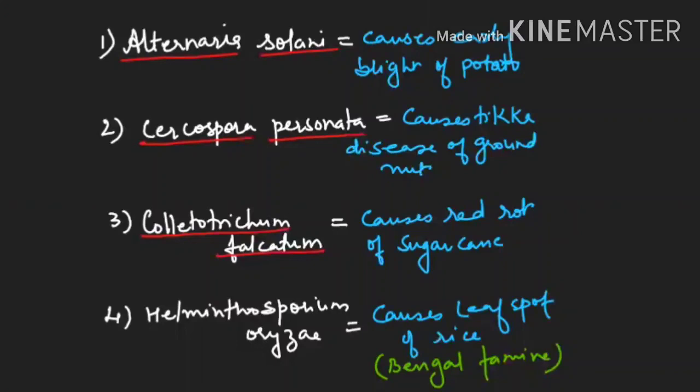Okay, then next is your Helminthosporium oryzae. So it is causing the leaf spot of rice, and which leads to the Bengal famine. Understood, beta? It leads to the Bengal famine. Please remember, your late blight of potato of Phycomycetes is causing the Irish famine, and this is your Bengal famine.